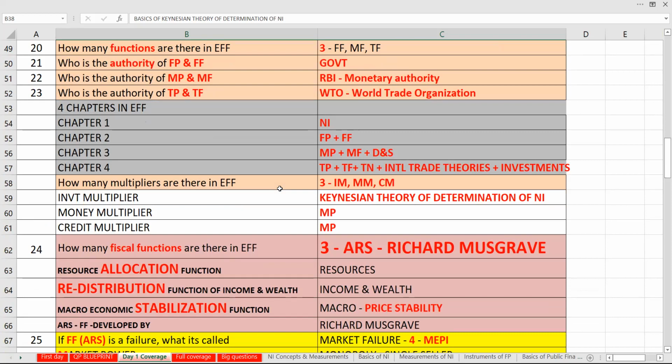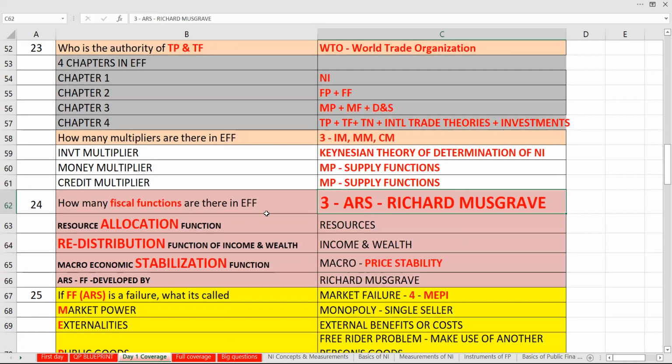Investment multiplier, money multiplier, credit multiplier. Investment multiplier will be there in Keynesian theory of determination of national income. Money multiplier will be there in monetary policy, which is going to be connected with your supply functions. And then this also is going to be supply functions. Credit multiplier, so this is going to be relating to chapter number 1.